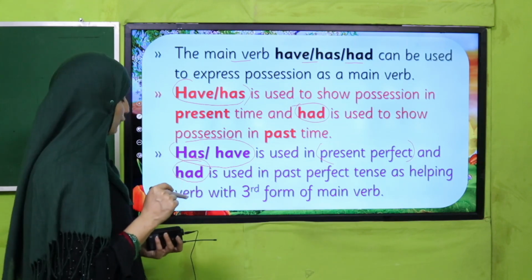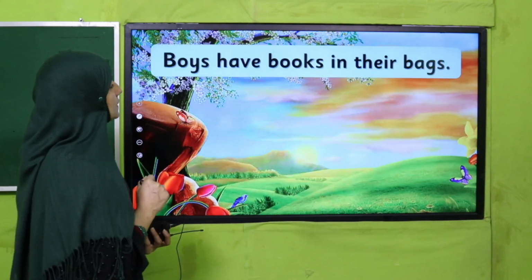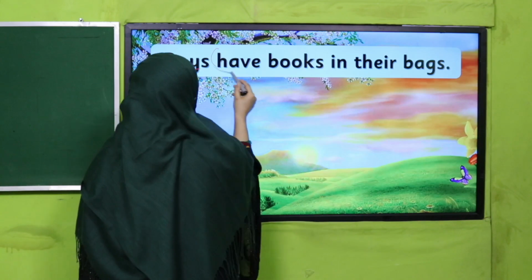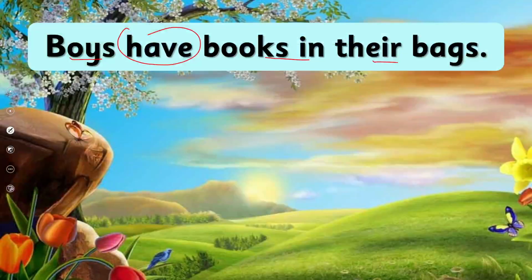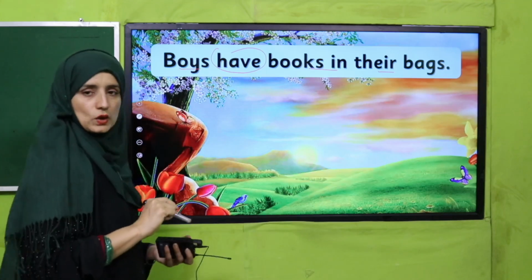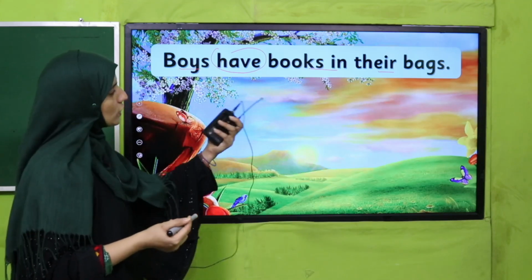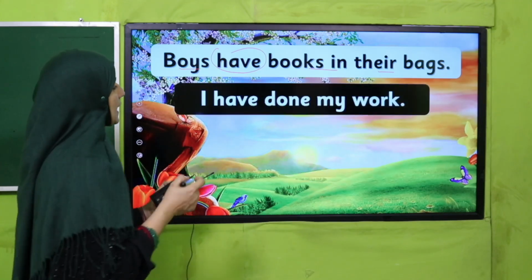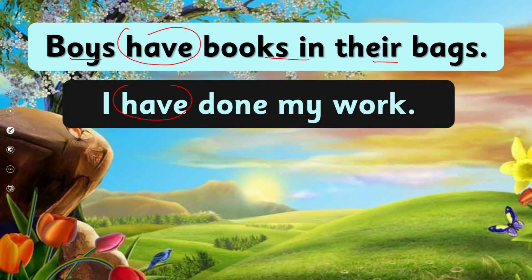Let's see, and we use the third form of the verb. See there, you can see: boys have books in their bags. Have you got that, my dear students? So have is a main verb, there is no other verb. I have done my work. Now have you read? There is a verb, done. So it means have is a helping verb and done is the main verb.